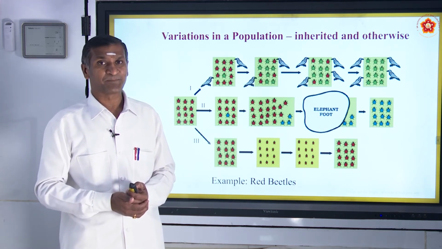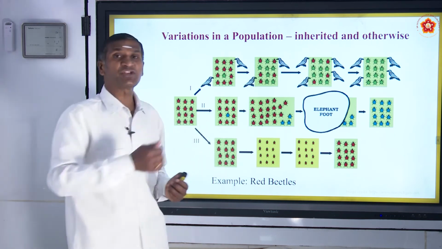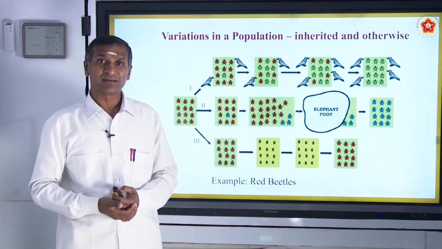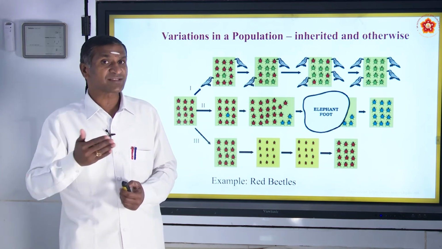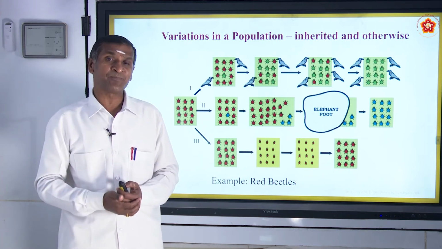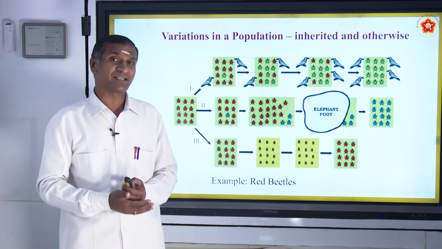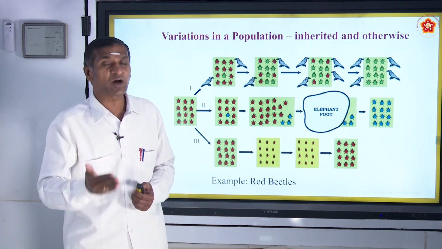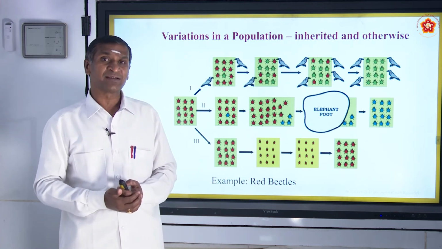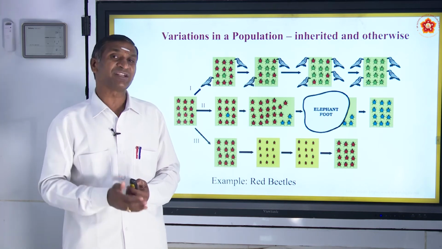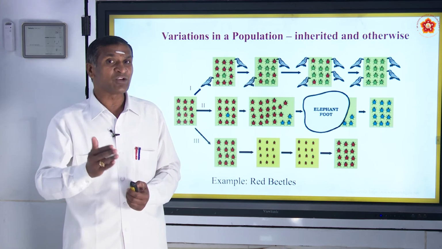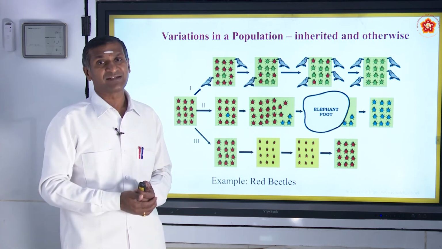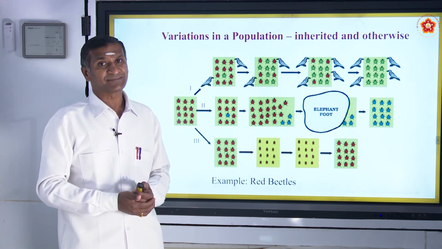In the third situation, we see that there was no food for the beetles, so their size decreased. Even though there is loss of weight of the beetles, there was no change in the DNA of the germ cells of these beetles during reproduction.